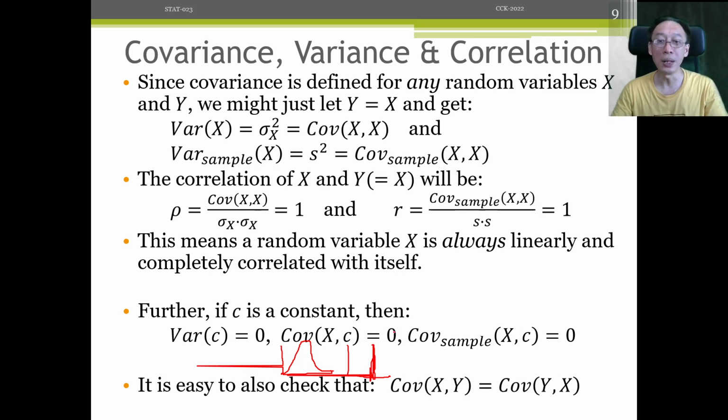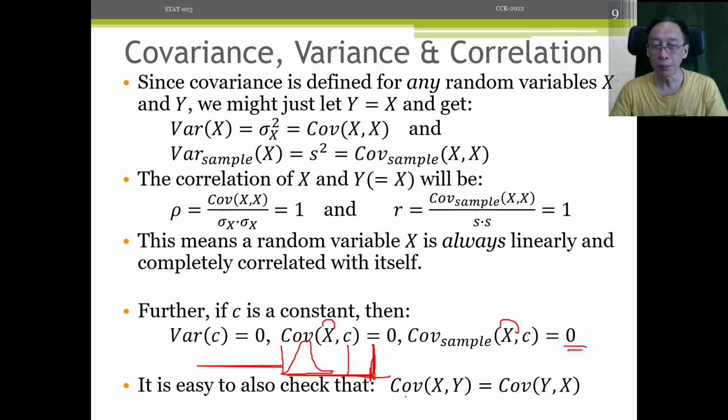So what happens when we find the covariance between the two graphs? The covariance of a normal curve with a spiky distribution is zero. That's what it says. Remember that x, the weight, can be population or sample. And if x happens to be a sample, the same effect happens. So the covariance of a sample distribution, let's say normal distribution, with a constant random variable is zero.